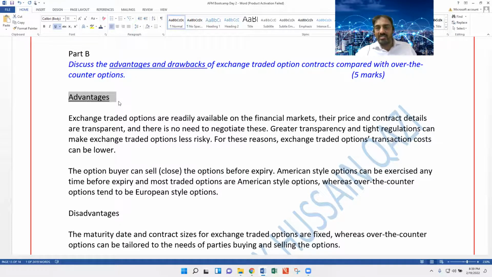An advantage of traded options is that they are well regulated, so the chance of default is lower. Another advantage is that you can use traded options without any binding dates. You can exit at any time, like American style options. Although traded options are European, you use them as American style. Exit means you can exit anytime by selling it.